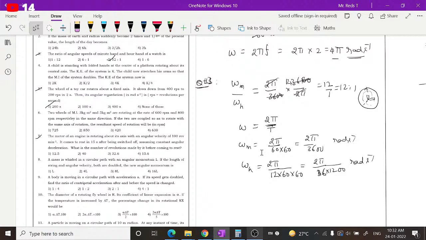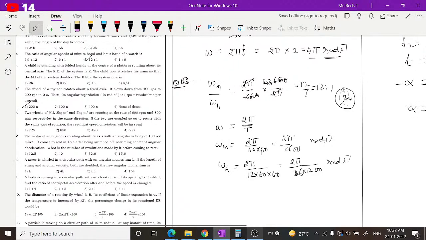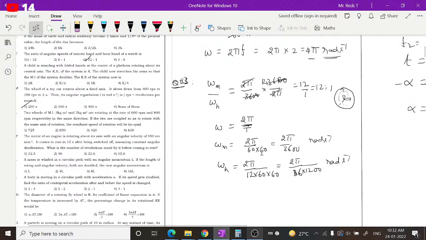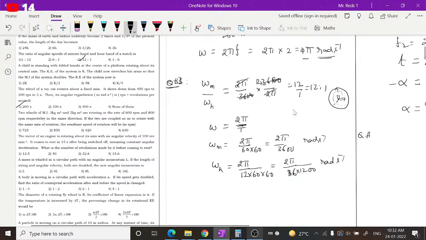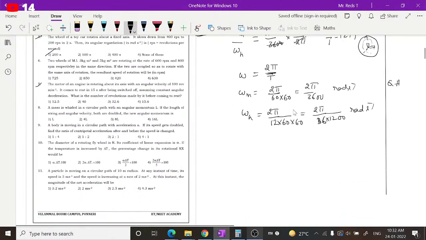The motor of an engine is rotating about an axis with an angular velocity of 100 revolutions per minute. Angular velocity in revolutions per minute means you have to understand the terminology carefully, guys. Revolutions per minute means you cannot directly write it as the angular velocity. Let us note down question number 7.